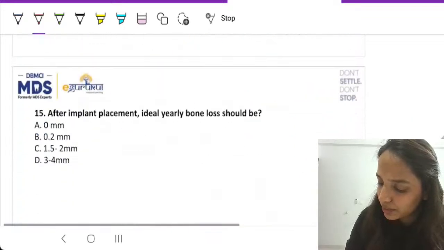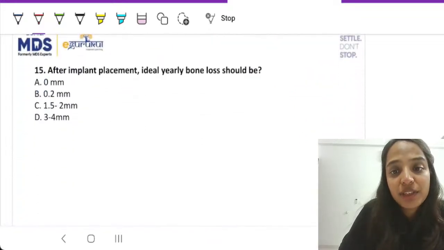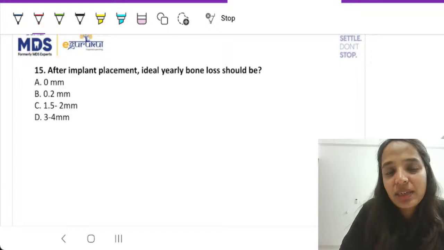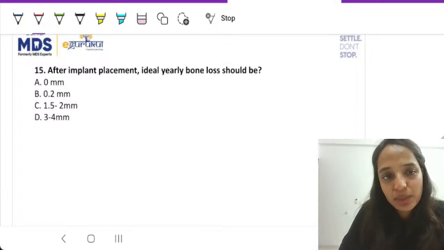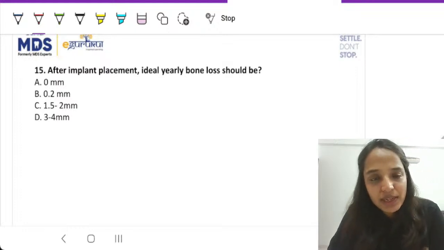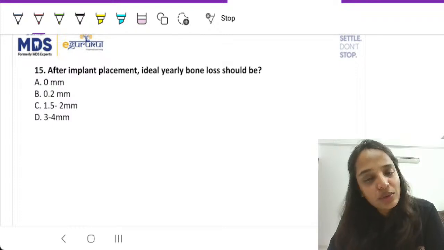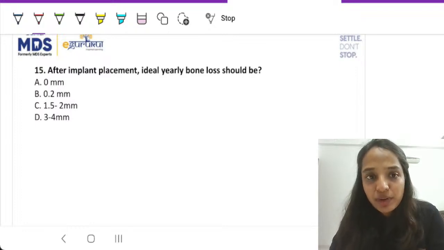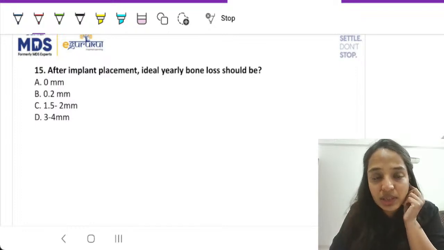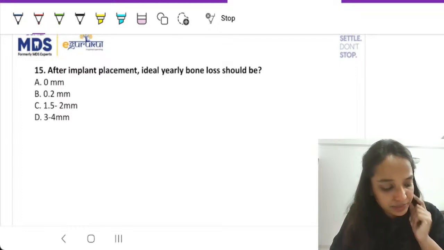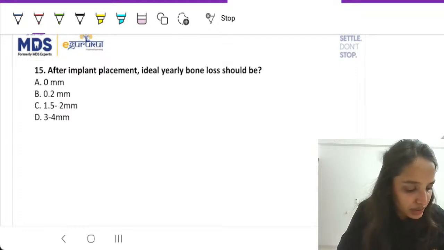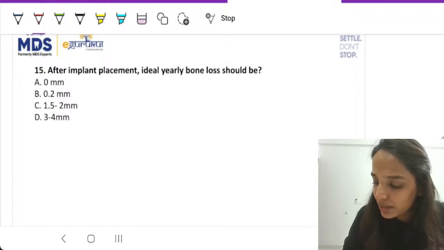Now, after you place an implant, ideal yearly bone loss should be. Bone loss happens inevitably with dentures, with implants, with anything. Appositional resorption is very common, affected by a lot of local and systemic factors. Is it 0 millimeters? No. Bone resorption happens. Is it 0.2? Is it 1.5 to 2 millimeters? Or is it 3 to 4 millimeters? Students, what is the answer here?